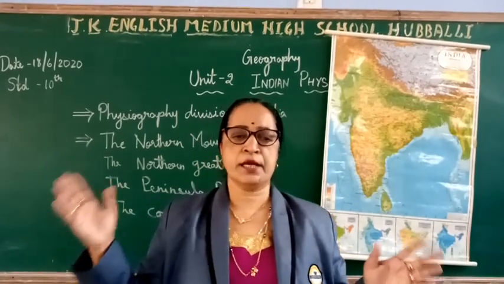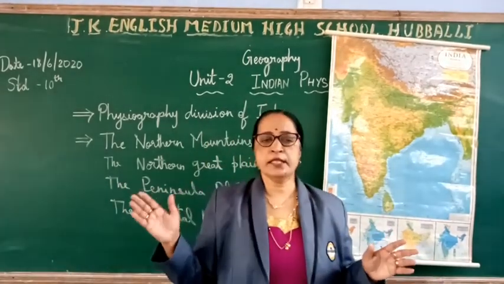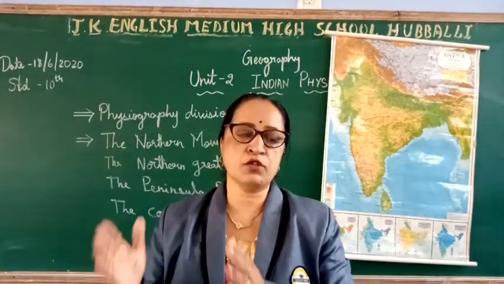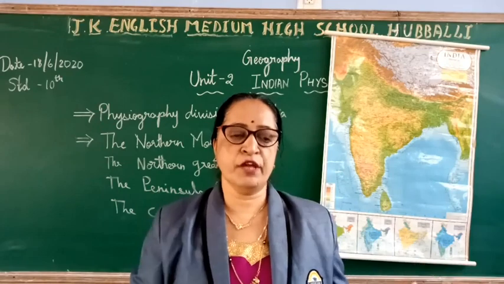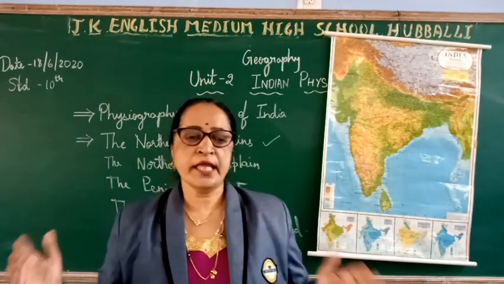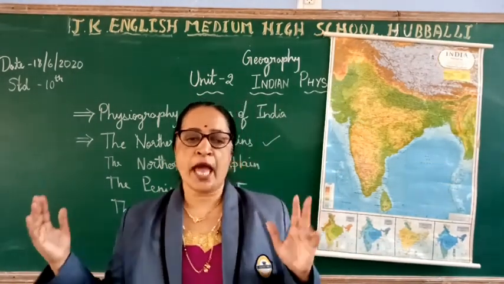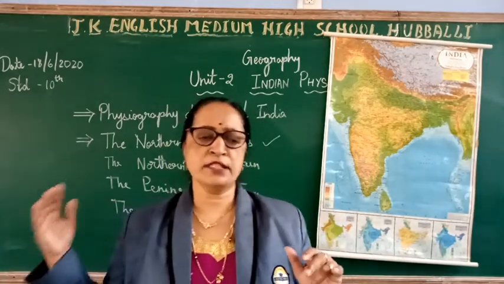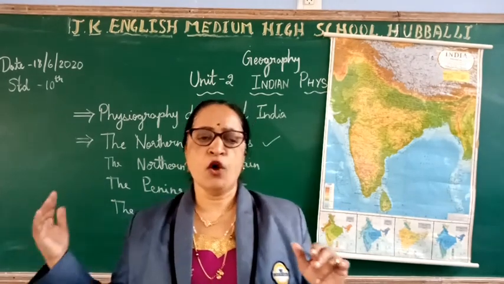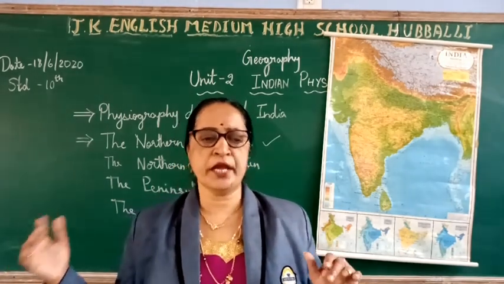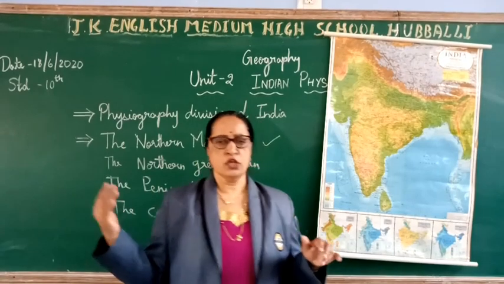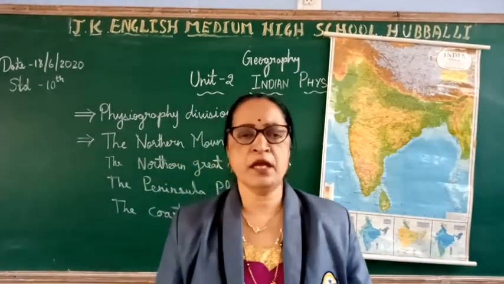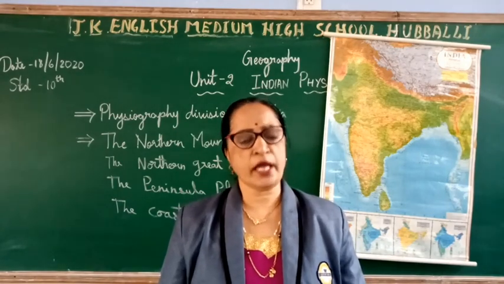They obstruct the rain-bearing winds and this causes heavy rainfall. Because of the obstruction of the winds, we get heavy rainfall because of the Himalaya. Their slopes have thick forests and they are called the birthplace of many rivers and waterfalls, which are used to generate hydroelectricity. So it is the birthplace of many rivers, where there are waterfalls, and they make use of hydroelectricity.